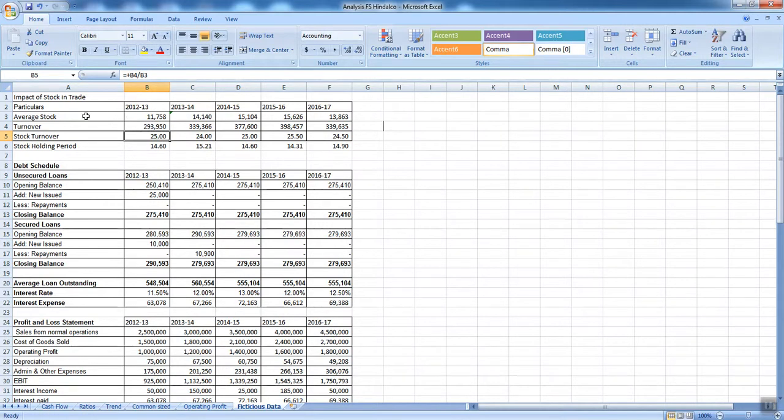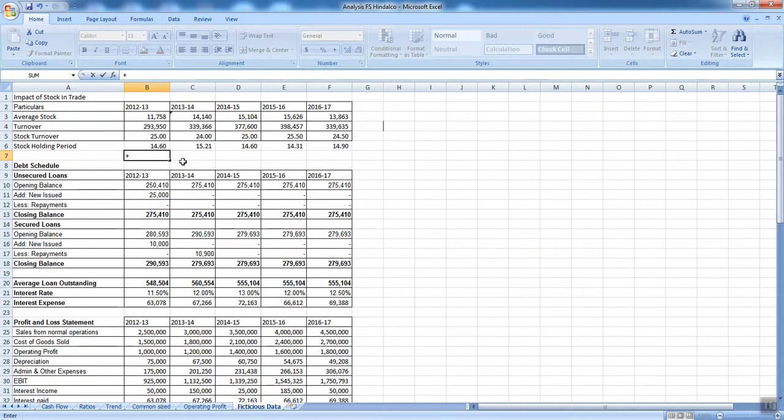Now, let us have a look how I arrived at this figure. Simply speaking, I'll do it in Excel below this. Stock turnover ratio was turnover divided by average stock. This gave me 25. Now what does this 25 signify? This means I have been able to sell my average stock 25 times.